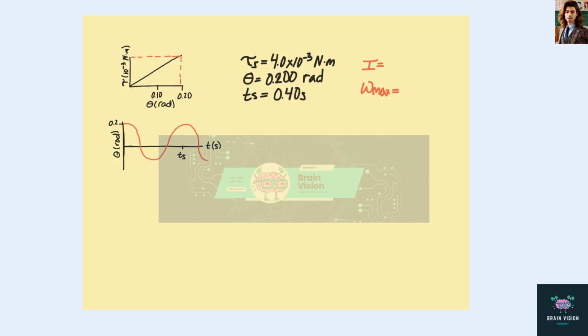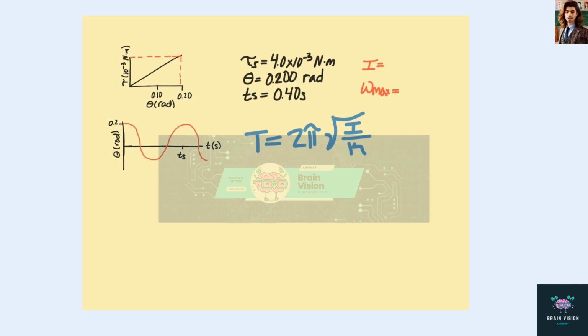We are being asked to figure out what is the rotational inertia of the disc about the center, as well as what's the maximum angular speed of the disc. To figure out our inertia, we're going to be using the equation period equals 2 pi square root of inertia divided by torsion, which means we need to figure out our torsion.